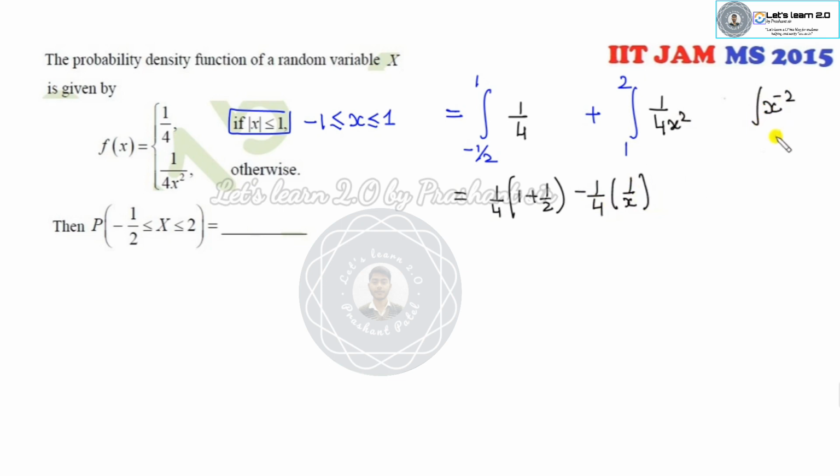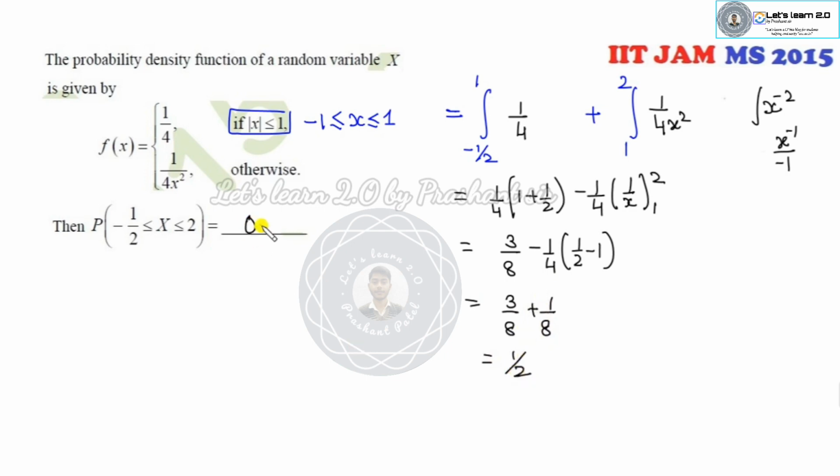Because what is the integration of this? It is x raised to power minus 1 over minus 1. So can you solve this integration? It's 3 over 2. So it's 3 over 8 minus 1 over 4 times (half minus 1). So half minus 1 is minus half, so it is plus 1 over 8. So 4 over 8, which is 1 over 2, is the right answer of this problem. You can see how many seconds you need to solve this problem.